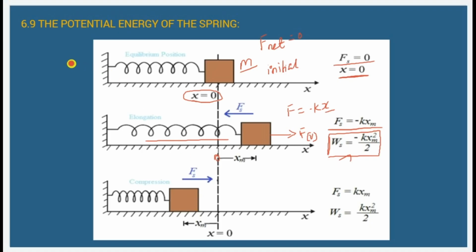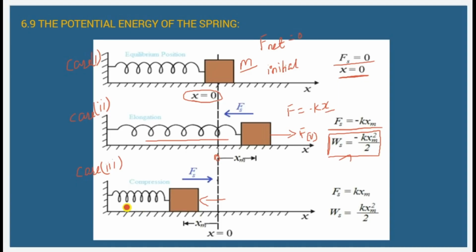Then in the third case, so we have three cases. Case 1, the spring is at rest. In case 2, the spring is elongated by an external force. In case 3 also an external force acts, but it makes the object have a quasi state, which means that we are supplying a force to compress the spring, which will make a very slow movement in the object.